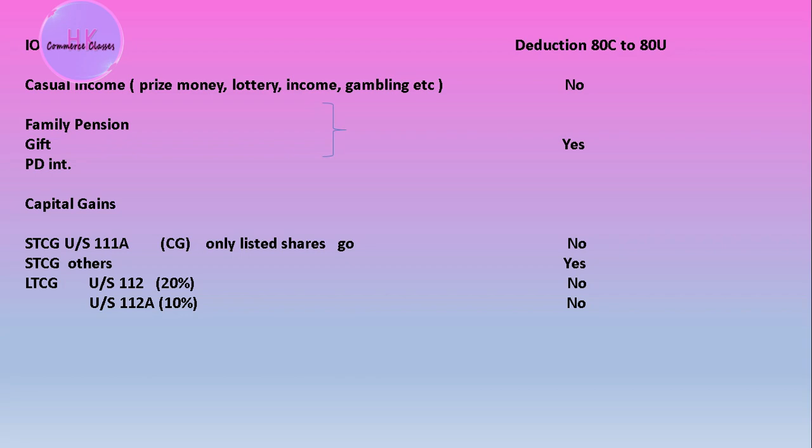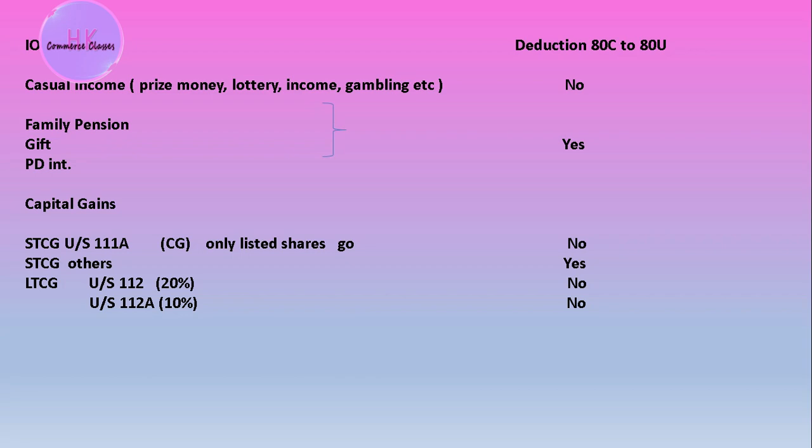I already mentioned that only listed shares will go for the deduction. However, if the question in the exam is silent, then you are able to get the deductions from STCG if there is no mention of the section. Moreover, LTCG, long term capital gain, can come under 112 and under section 112A.